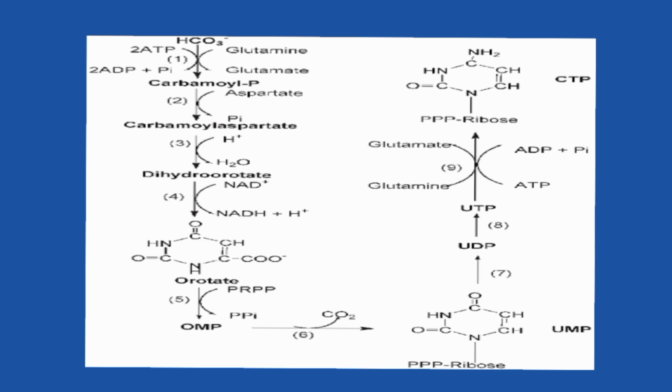Glutamine transfers its amido nitrogen to CO2 to produce carbamyl phosphate. This reaction is catalyzed by the enzyme carbamyl phosphate synthetase. Second, prokaryotes have only one carbamyl phosphate synthetase, which is responsible for the biosynthesis of arginine and pyrimidine.